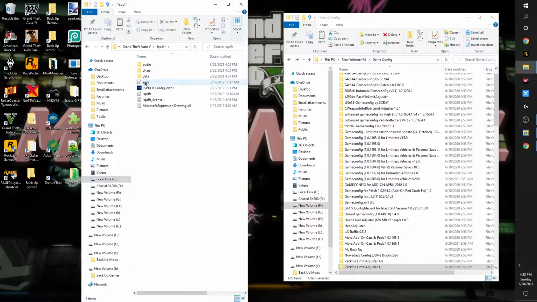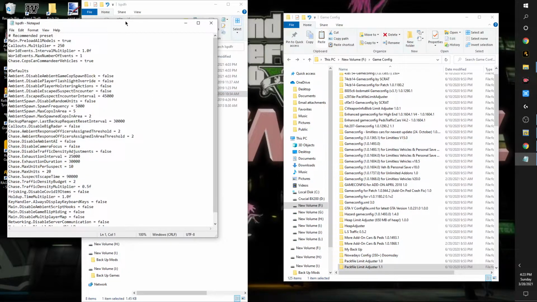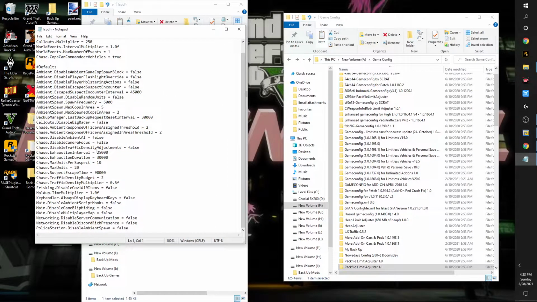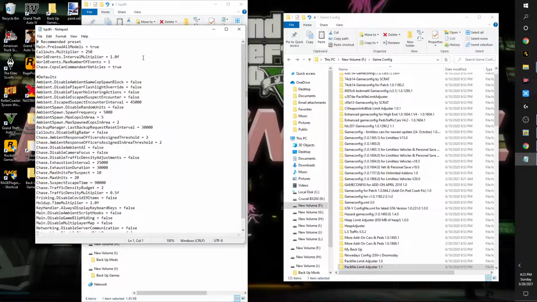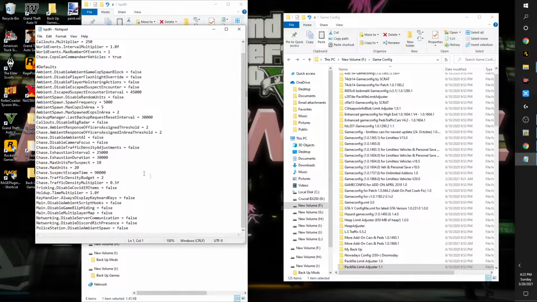So the INI file, like I was telling you, looking at the wiki, here's where you control standard features within the LSPDFR game itself, like the ambient spawn, chase. How long do you want the characters to have to chase somebody before they trip? You know, that old feature. Look at this, frisking.